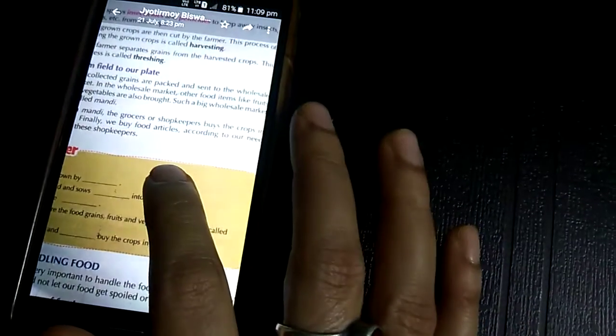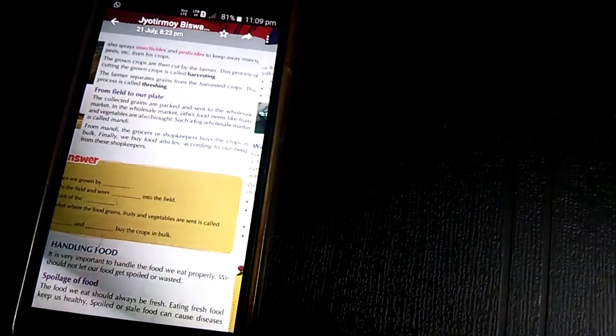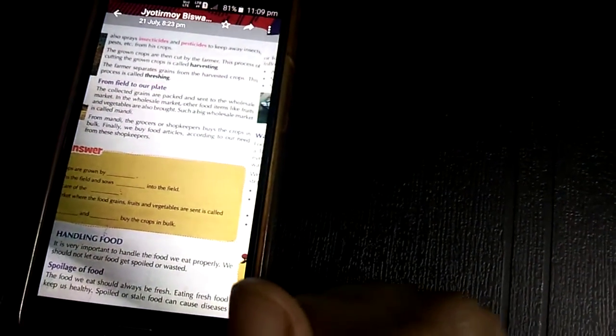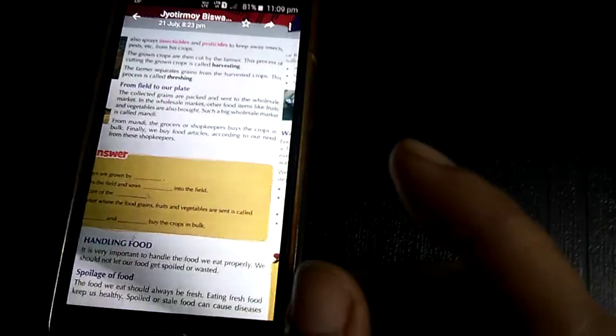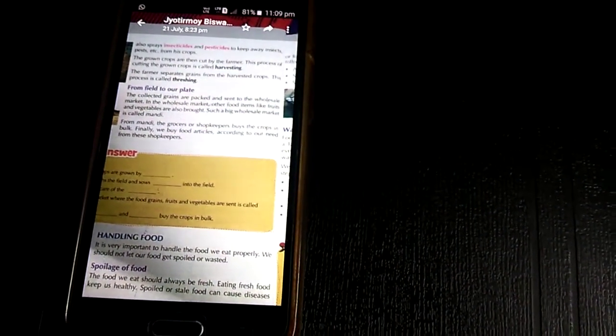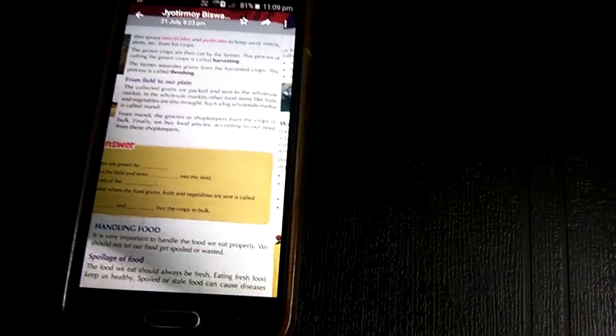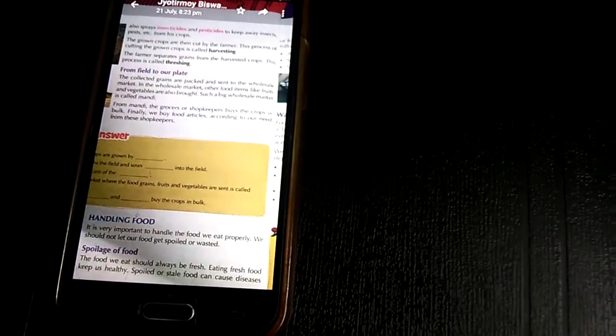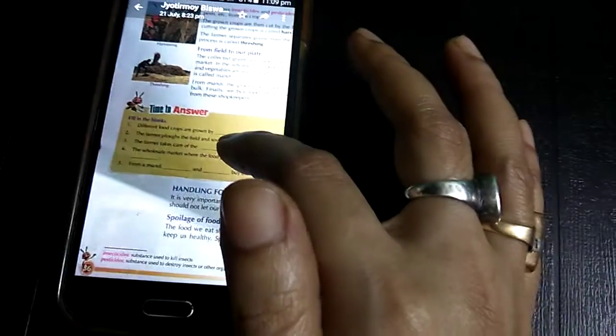The collected grains are packed and sent to the wholesale market. In the wholesale market, food items and vegetables are brought. Such a big wholesale market is known as mundi. The grocer and shopkeeper buy from the mundi. Finally, we buy the articles from the shopkeepers. This fill in the blanks also you can do by yourself.